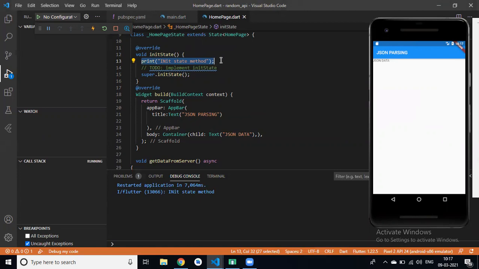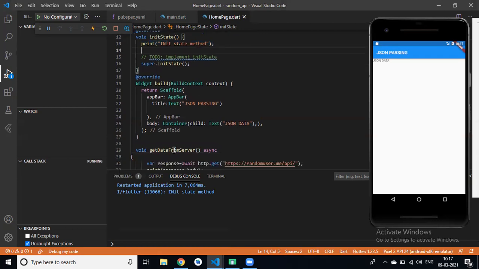Basically, init state is an important life cycle method in Flutter. Init state is called only once, and we use this method for one-time initialization or one-time method calling. So from this method, first we have to call getDataFromServer.